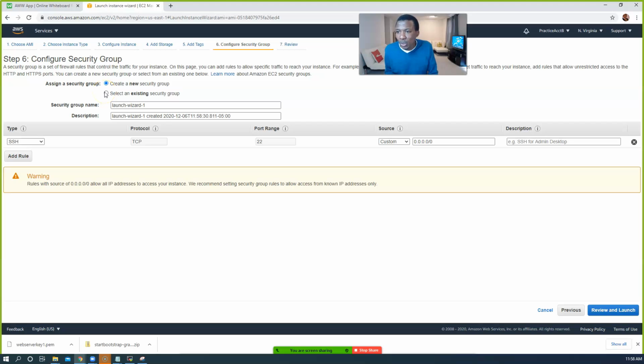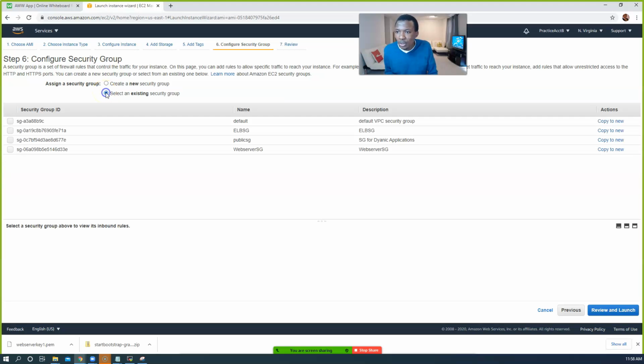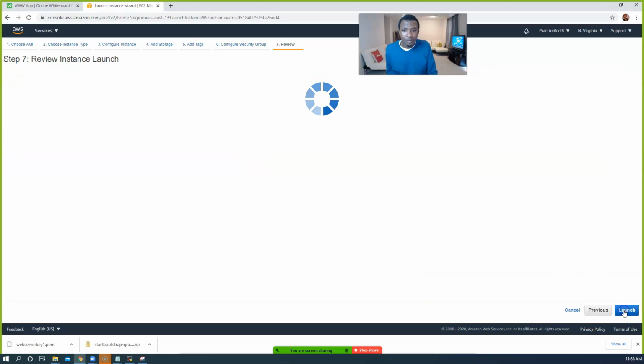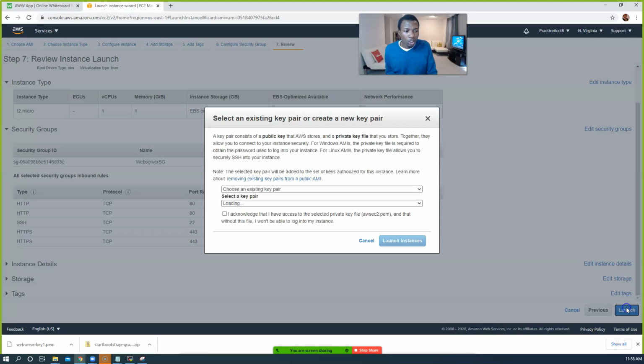Which security group should we use? We have a security group that we're already using. Choose an existing one. What do we call it? Web server security group. Okay? Web server SG. All right? Let's use this one. Web server SG. Okay? Go ahead and click on review and launch. Okay? Review and launch. Go ahead and launch.